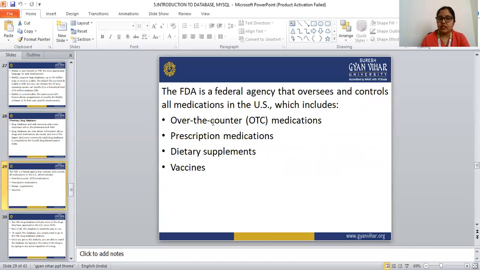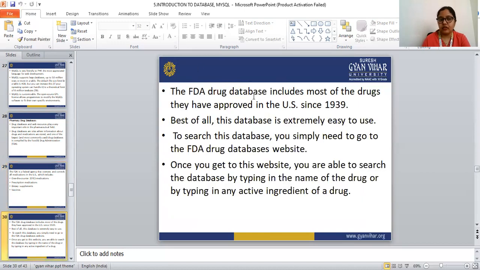The FDA is a federal agency that oversees and controls all the medication in the US. That includes over-the-counter medication, that is OTC, prescription medication, dietary supplements, and vaccines. These all are controlled by the FDA in the US. The FDA drug database includes most of the drugs they have approved in the US since 1939.